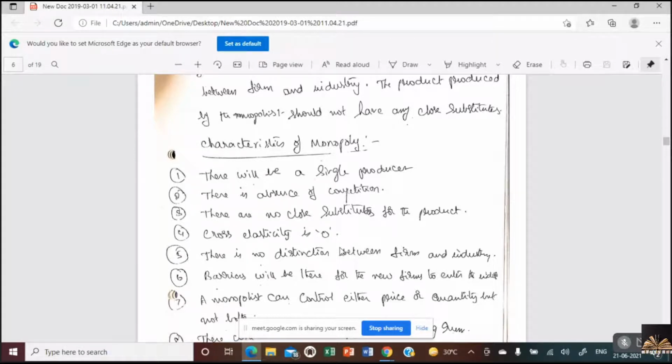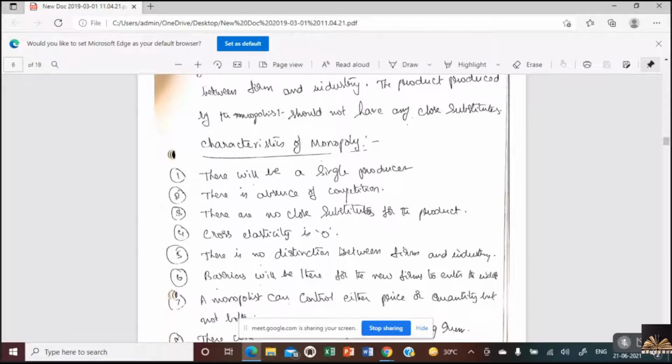Any example? Tea and coffee. Yes. So if there is a substitute, there is no existence of monopoly at all. So another important feature of monopoly is no close substitutes, as with Central Railways, where we don't have any other option or any other rails.